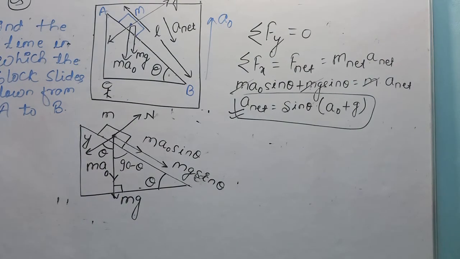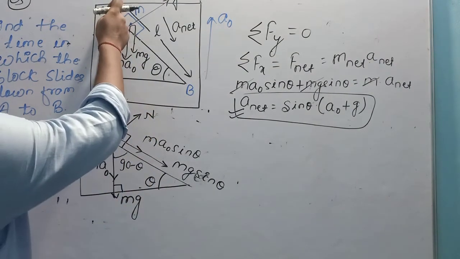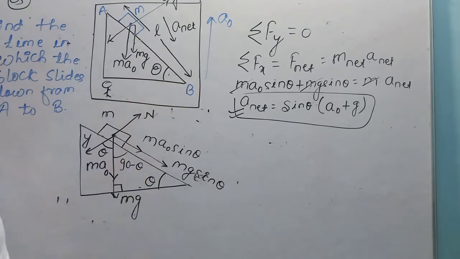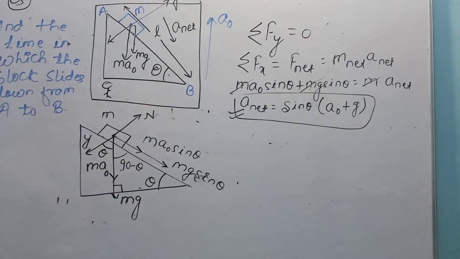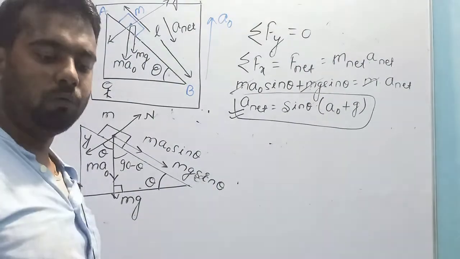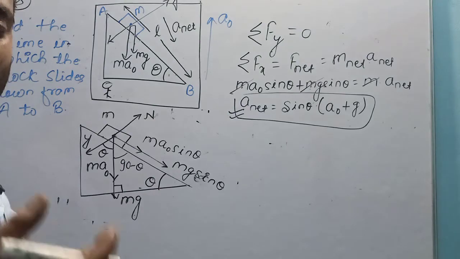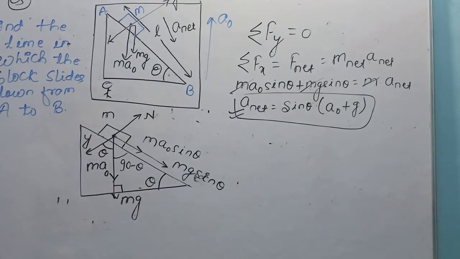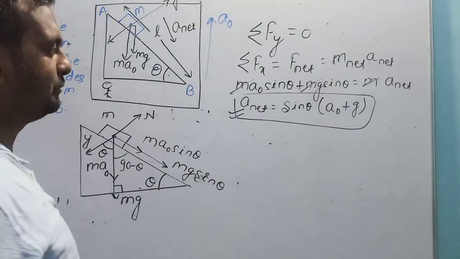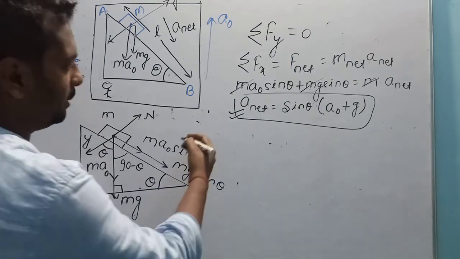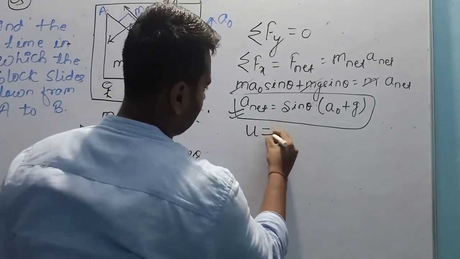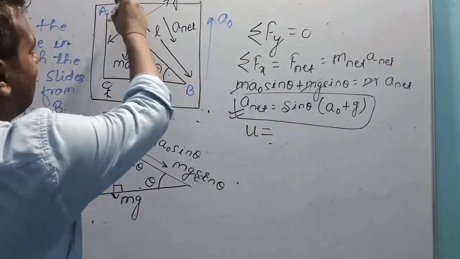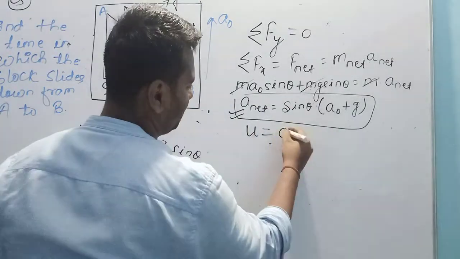So, if we have to find the time in which the block slides from A to B, we will have to use the equation of motion. Equations of motion are valid for any object that has constant or uniform acceleration. Now check which equation you can apply here. The block starts sliding, initial velocity is equal to 0.